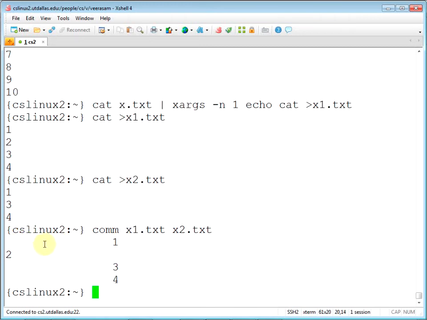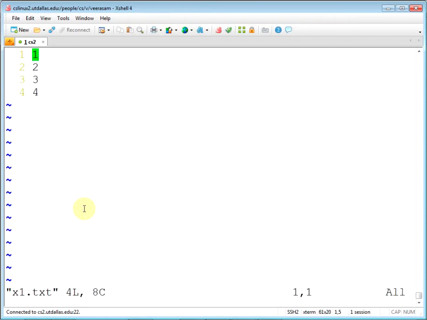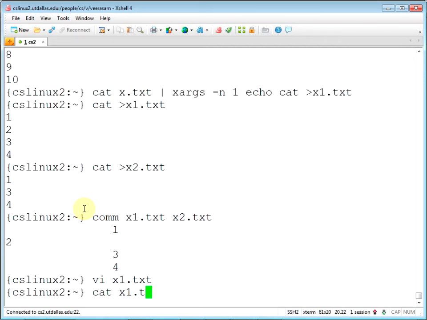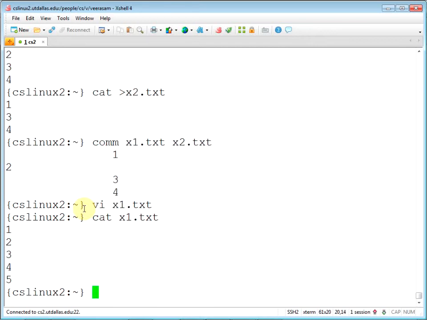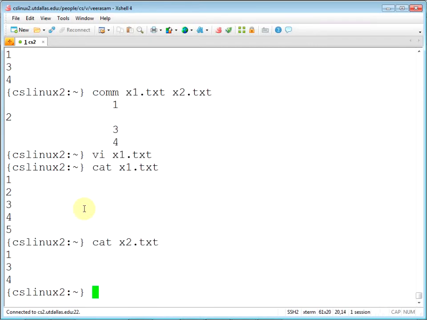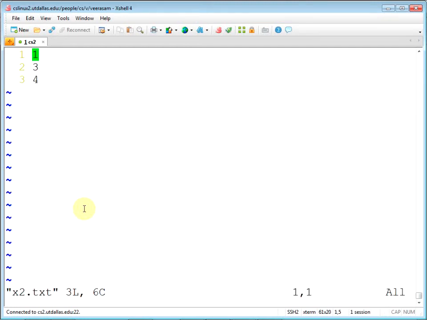So what this is saying is actually it's 3 columns of output. So let me change this to 1 2 3 4 5. Okay. So now x1 has 1 2 5, x2 has 1 3 4. For x2, let's make it 6.